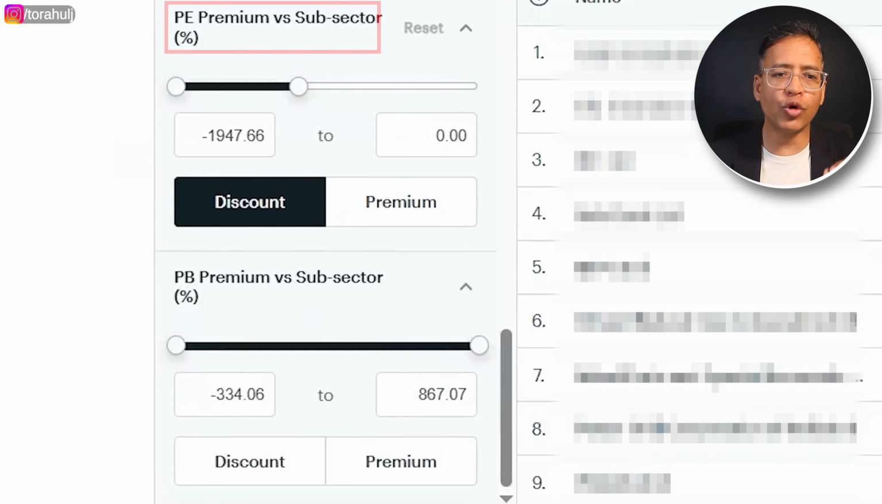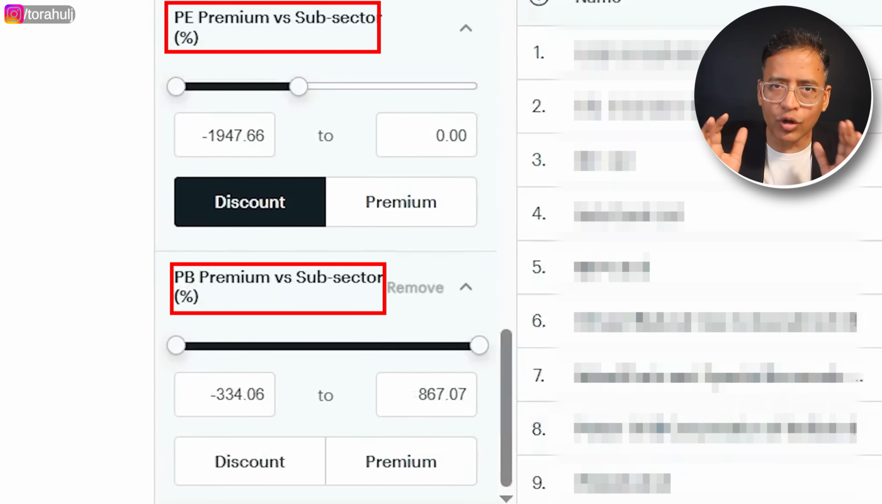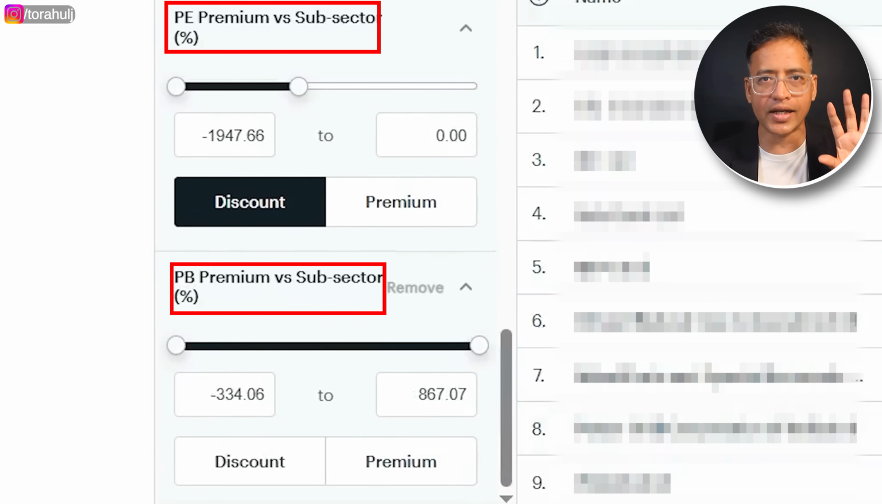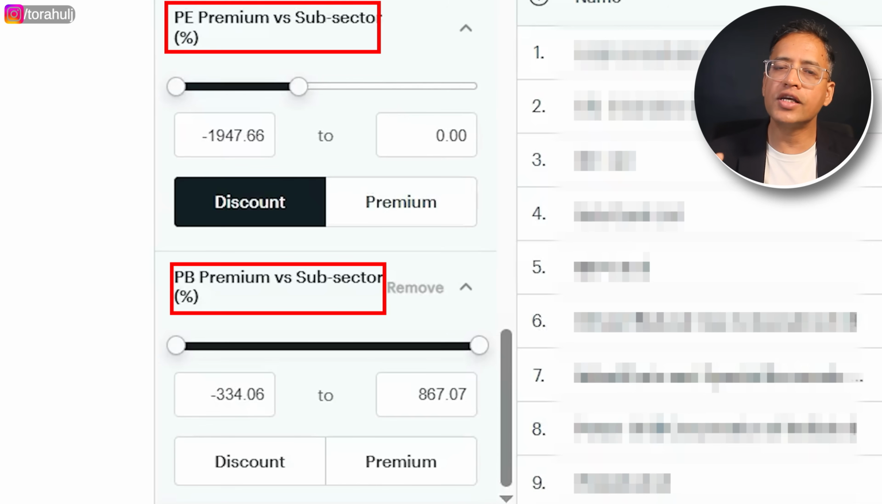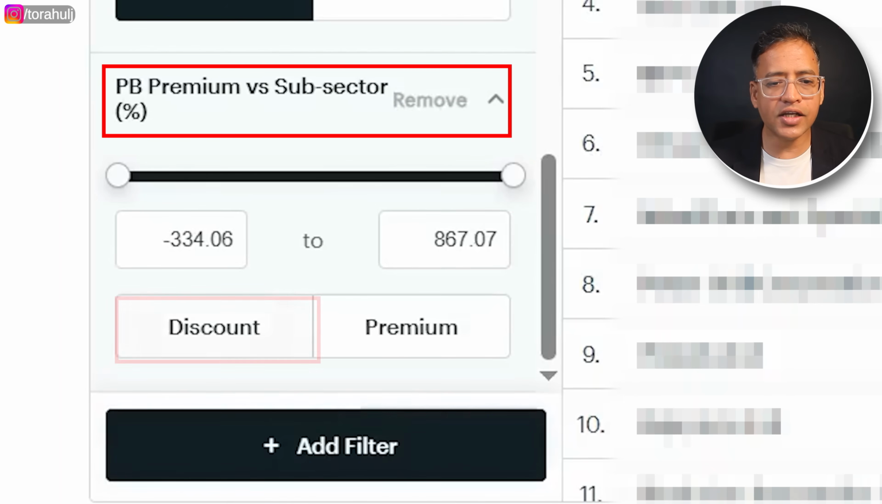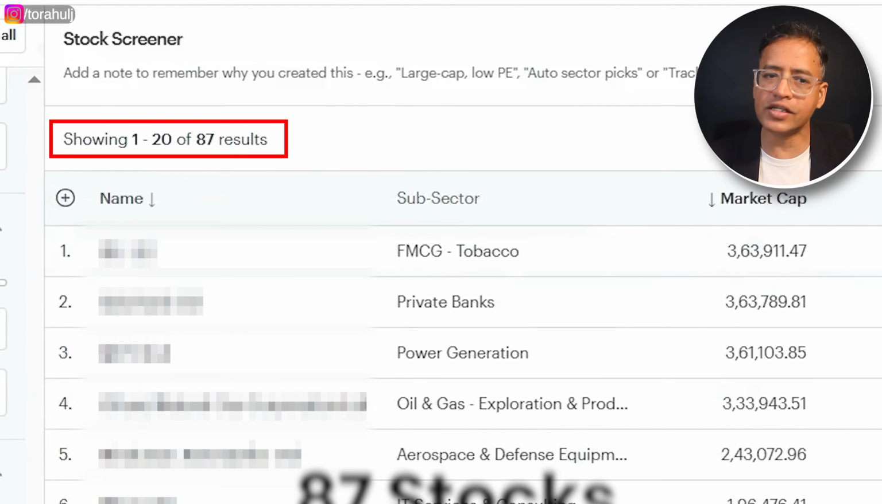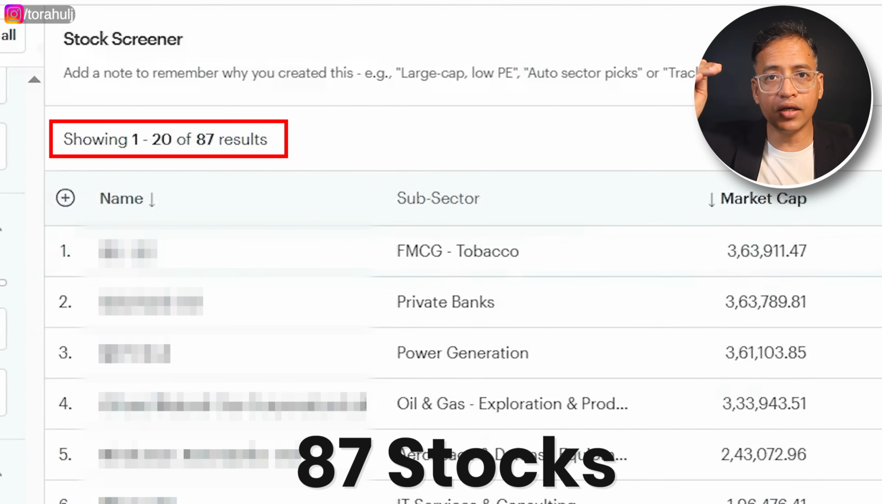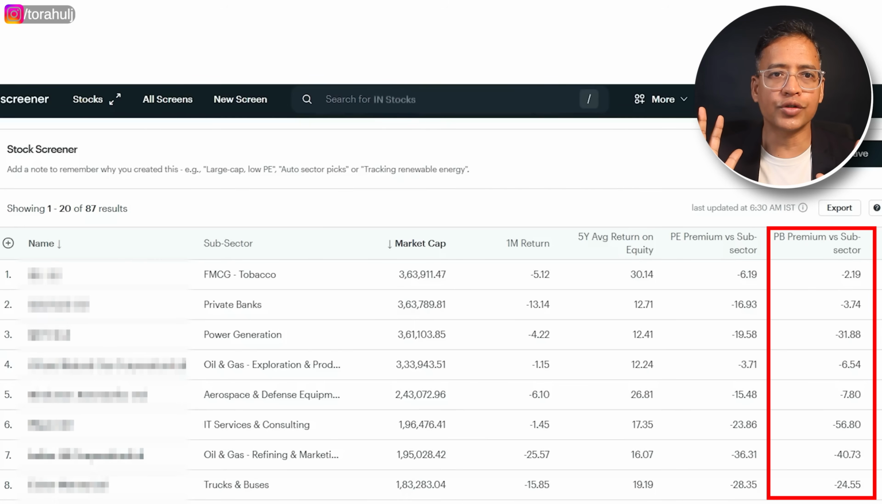The reason I'm using both PE and PB is that I want to look at both valuations. One is looking at the earnings side of the thing. The other one is giving me a lot of information about the book value. Both are important. For example, in the banking sector, you would rather look at the PB ratio than the PE ratio, right? So here again, I will say discount. Give me the discount. I get to 87 companies now, which are trading below the subsector valuations, right?